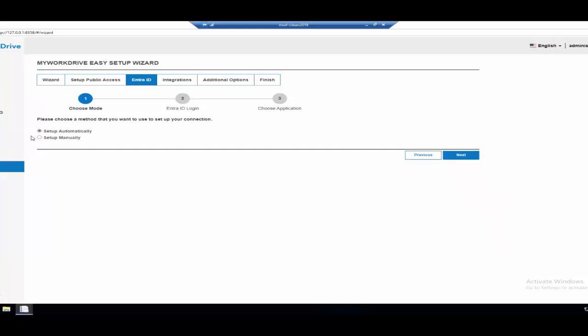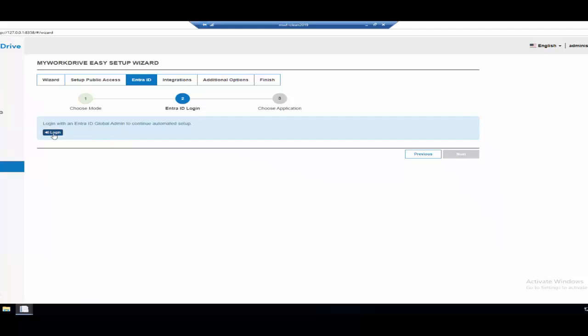So in this case, notice I have a couple options here. I can set up manually, or I can set up automatically. If I set up manually, what that means is you'll have gone to the site already. You'll have already created the app registration manually, gone through and added all the permissions and granted all the permissions, and you can do that. And we have support articles on our site exactly what you need to do that. I'm going to go ahead and say I want to set up automatically.